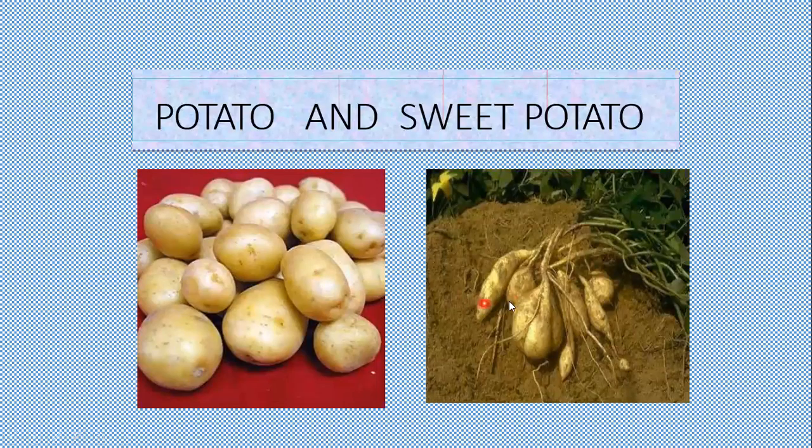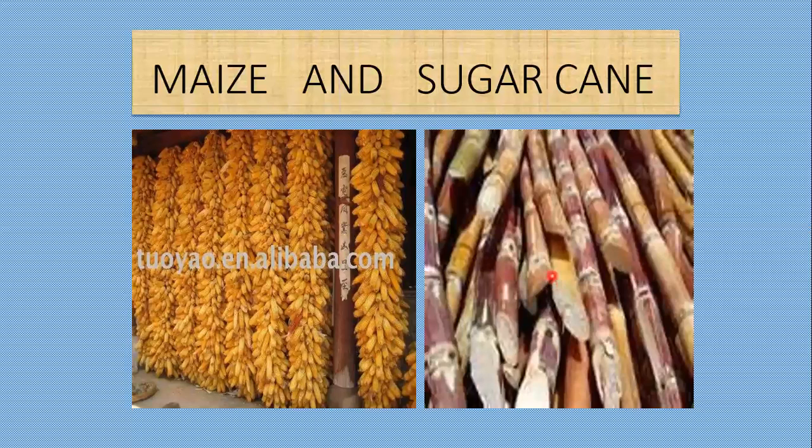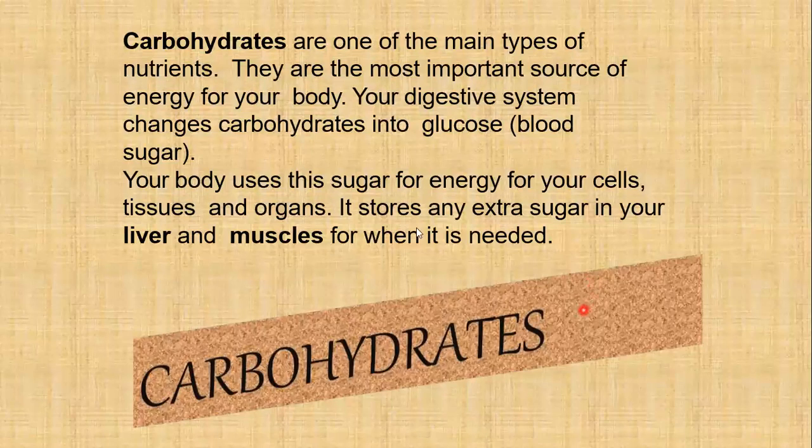And potatoes, even though potatoes and sweet potatoes both contain the carbohydrates. Maize, sugarcane, these also contain the sweet material. So that means carbohydrates.